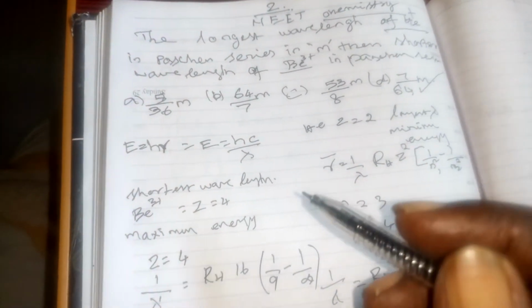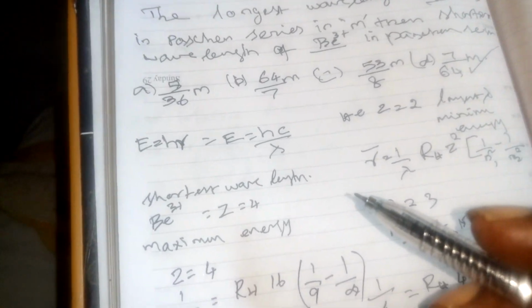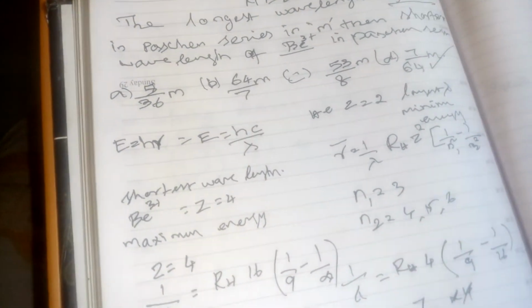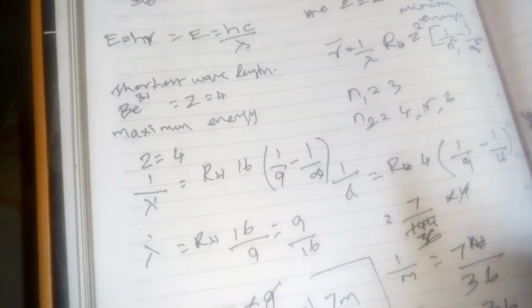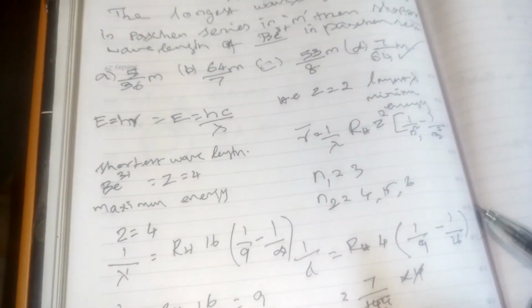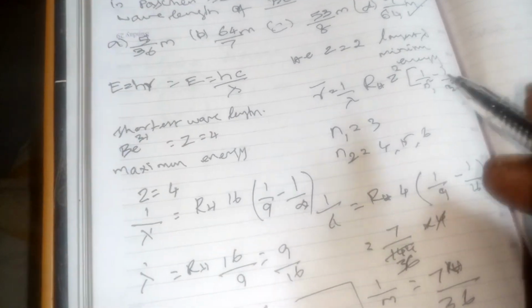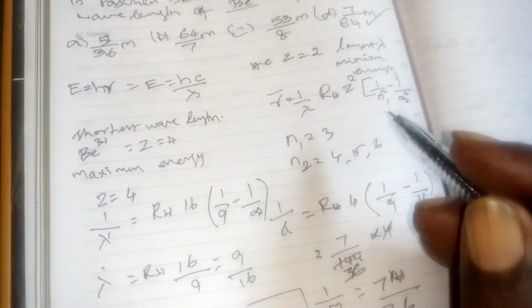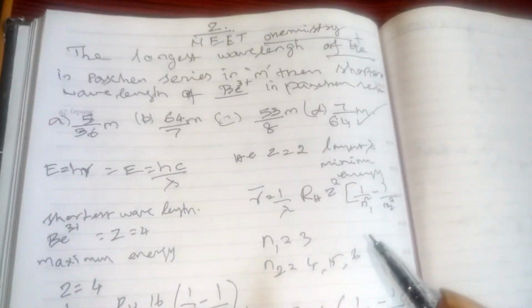In this question, energy is equal to h nu, so energy equal to hc by lambda. You have to take it and derive the formula. 1 by lambda equals RH Z square times 1 by n1 square minus 1 by n2 square. Here n1 is 3, that is the Paschen series. Lyman is 1, Balmer is 2, Paschen is 3.